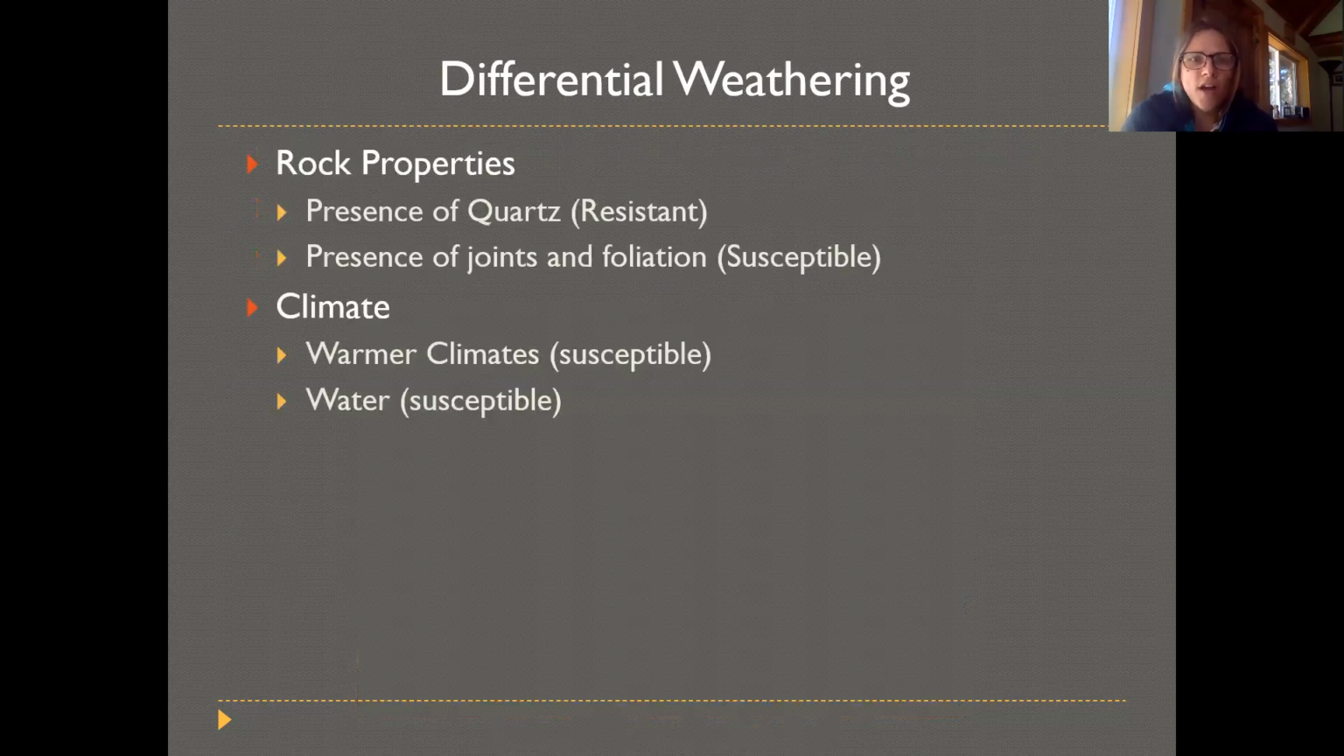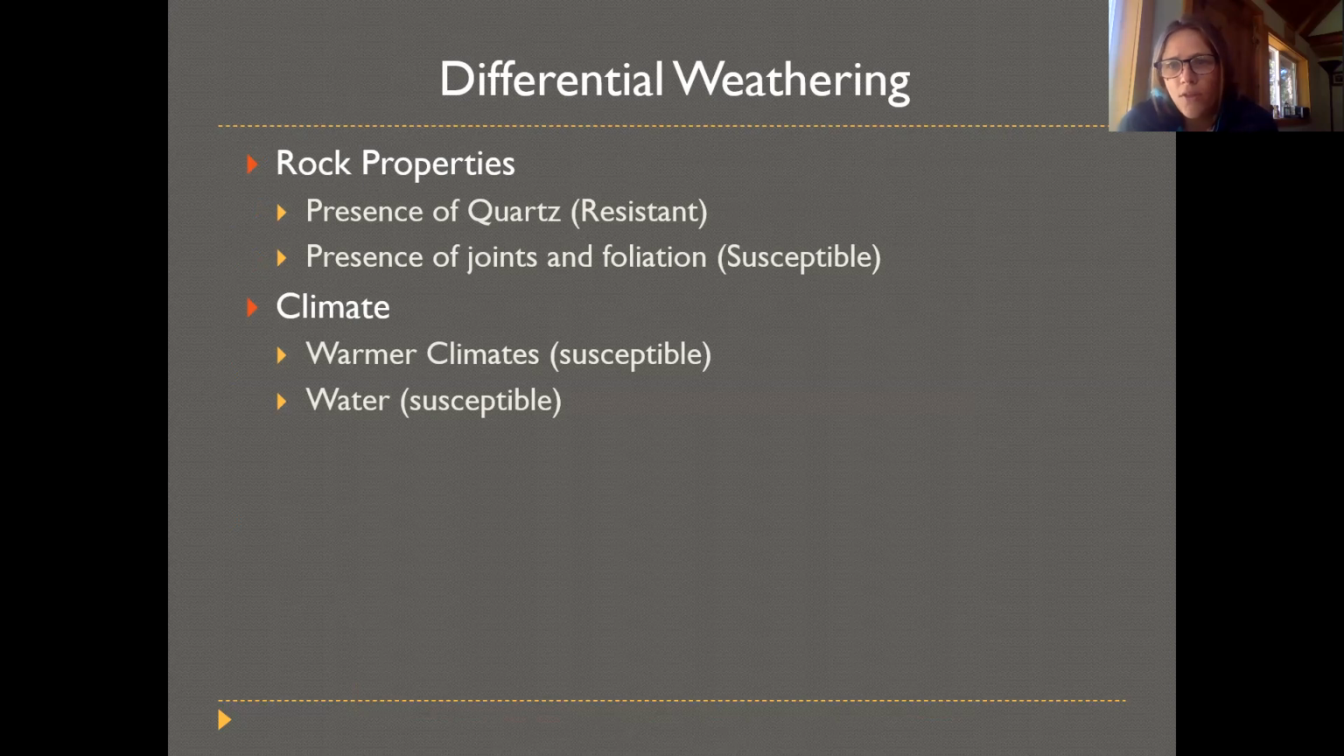Again, things like quartz are very resistant. Things that are hard are very resistant. Rocks that naturally have a lot of joints, things like basalt, or rocks that are regularly layered. We talked about foliation in terms of metamorphic rocks; things like shale or slate have that natural layering in them. Those kinds of things make them more susceptible because water and air can get into those layers and start to break apart the rock more easily.